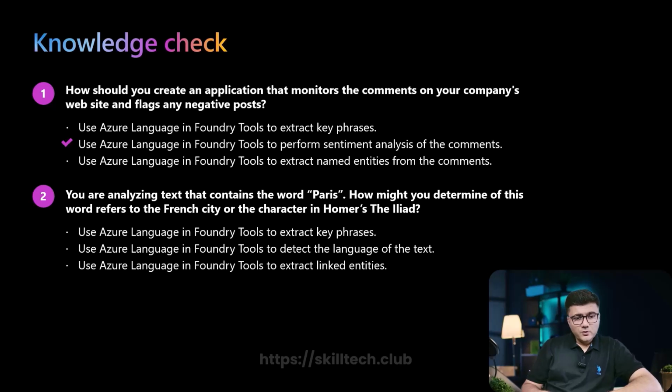And then, if you are analyzing text that contains the word Paris, how might you determine if this word refers to the French city or a character in Homer's The Iliad? Basically, Paris is a common word for which we need entity linking. That's what they're trying to say. And you can see that using Azure Language in Foundry tools to extract linked entities is the right answer. Normally, when you have similar words used for two different purposes, you will be using entity linking only.